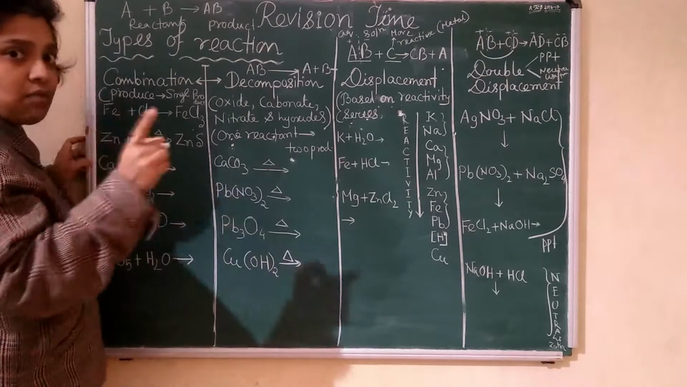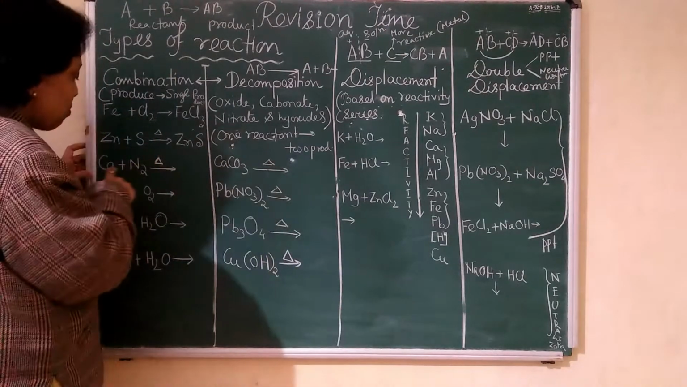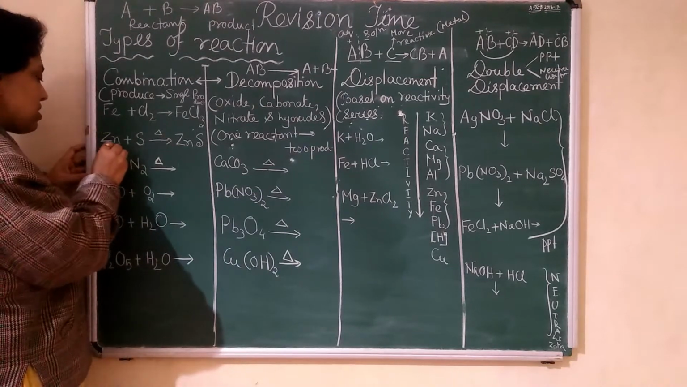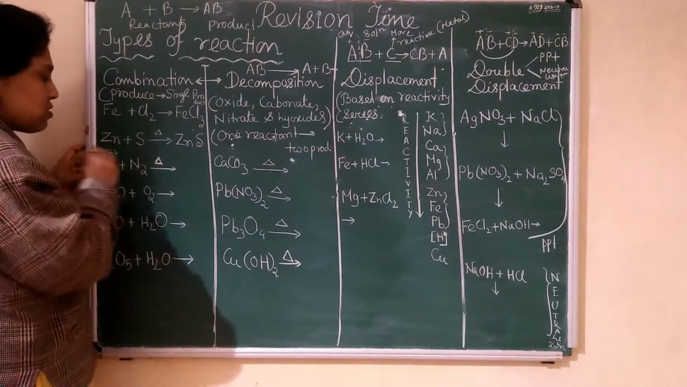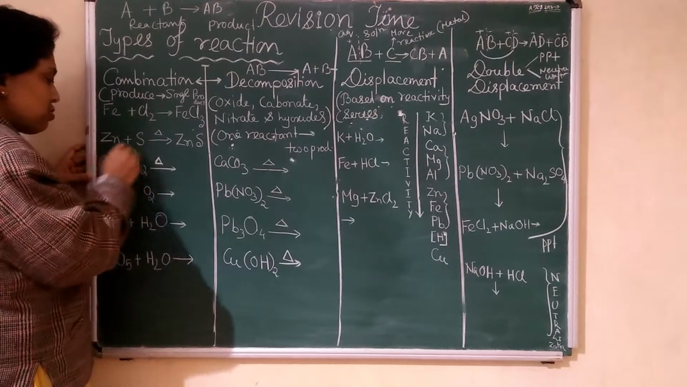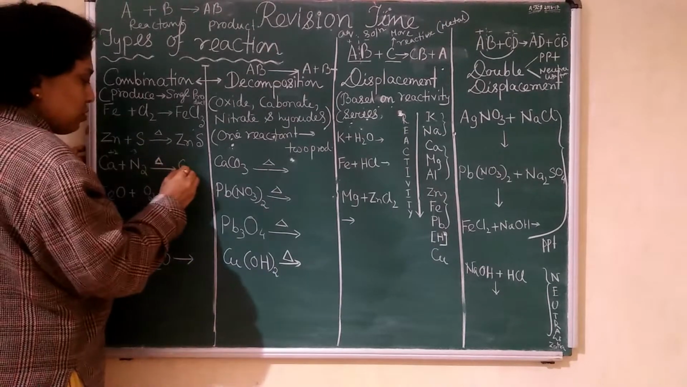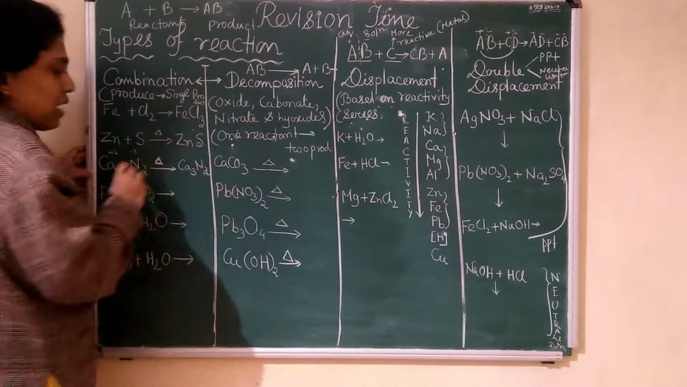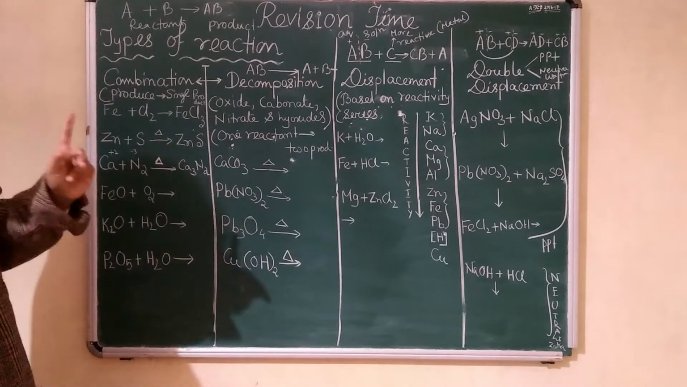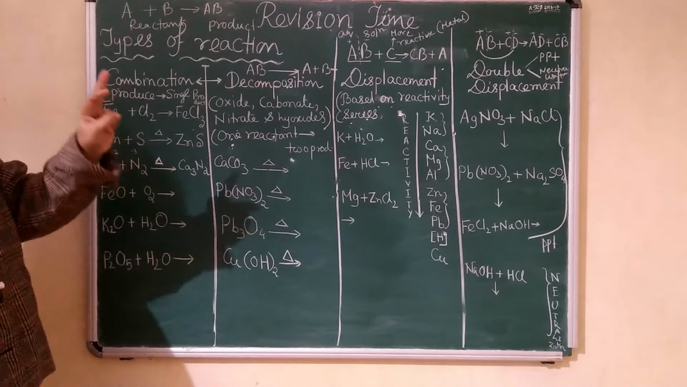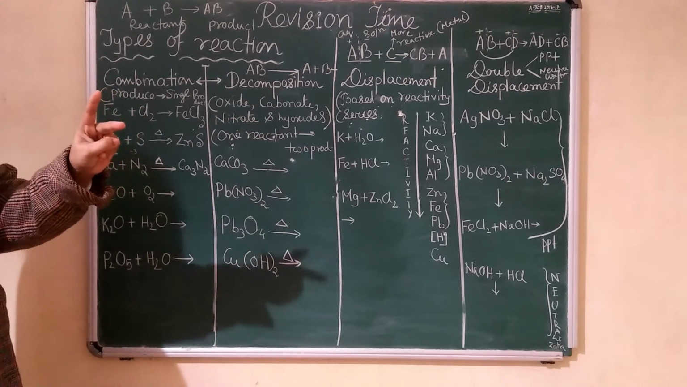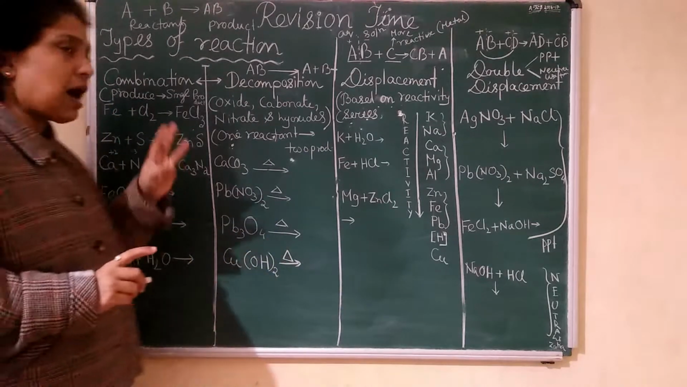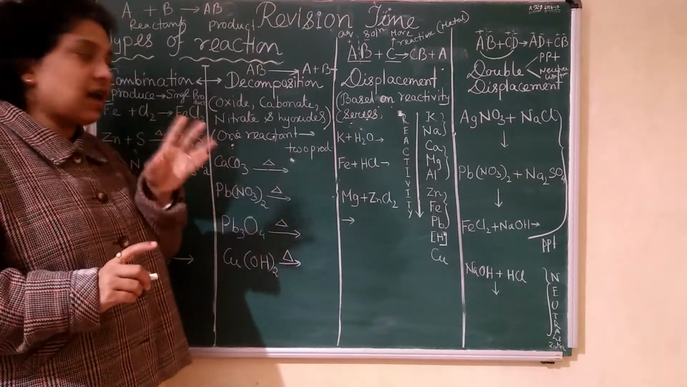So for this, you should know formula writing. What is the formula, considering valency? Calcium valency is 2 plus, nitrogen valency is minus 3. So you have to exchange them. So it is Ca3N2. Then you have to balance. There are three things in a reaction: first the type, then writing the reaction properly, and then balancing it. These three steps you have to follow very carefully.